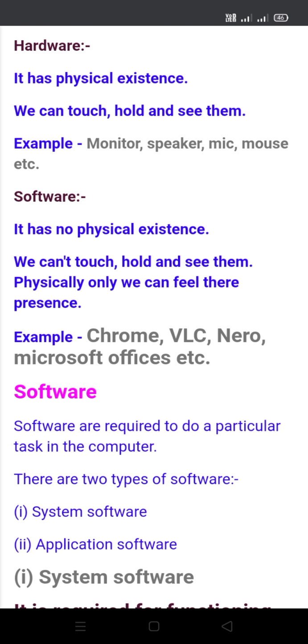Hardware has physical existence. We can touch, hold and see them. Example: monitor, speaker, mic, mouse, etc.